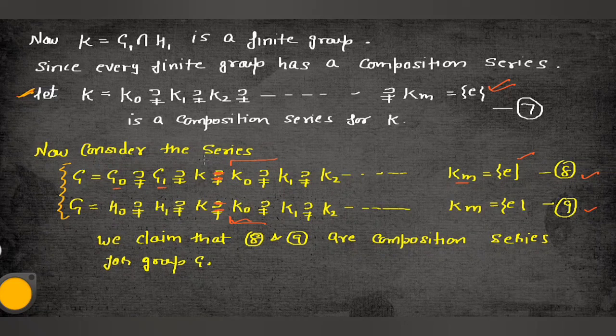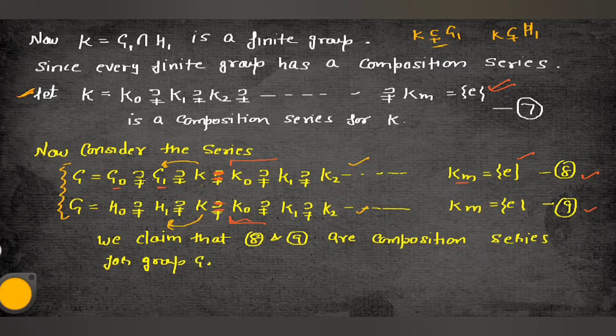Why is it so? Because what is K? See guys, K is properly contained in G1, and K is properly contained in H1. So by this you can see K is properly contained in G1, and K is properly contained in H1. And after that, I can use this complete composition series the same as in the above result, the second result, the same.